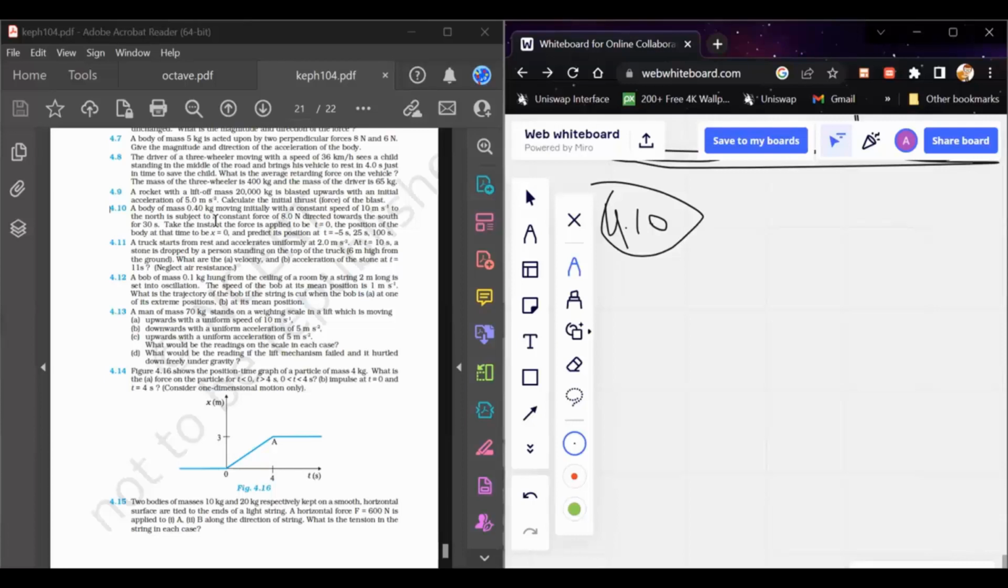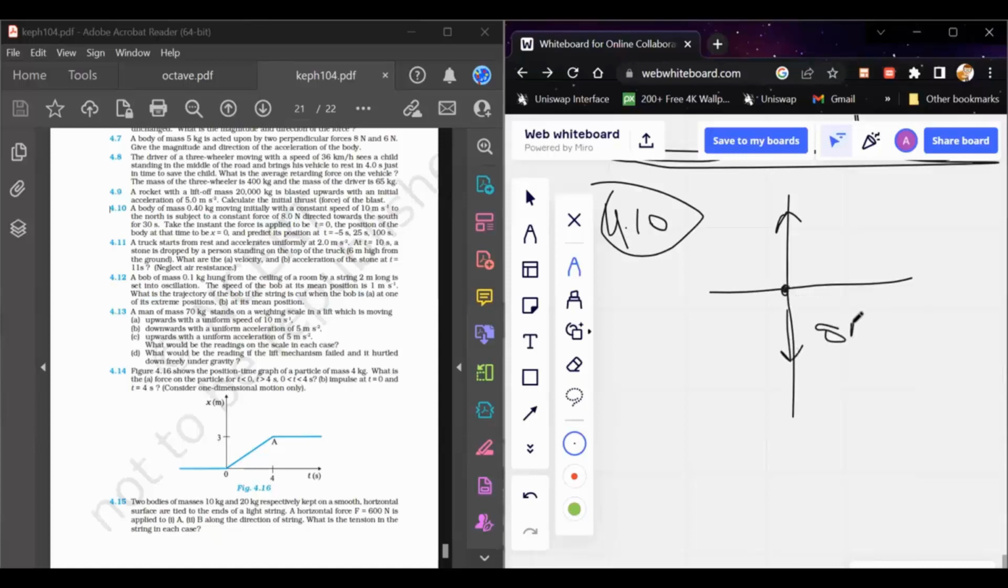Take the instant of the force applied to be t equals 0 and the position of the body to be x equals 0, and predict its position at t equals minus 5 seconds, 25 seconds, and 100 seconds. So let's say this is the coordinate system, and our body is initially moving with a constant speed of 10 meter per second to the north. 8 Newton force acts along the south direction.